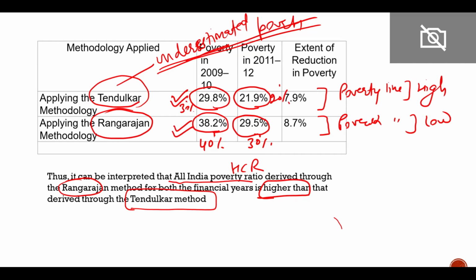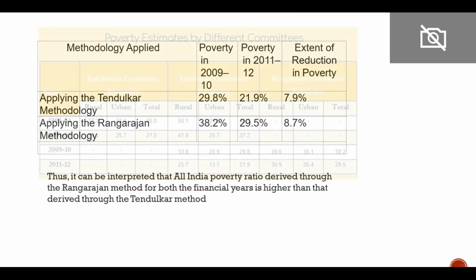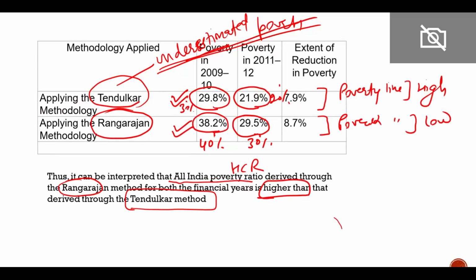So this difference can lead to many people being excluded from government benefit. So if the person is not classified as the BPL, then it might lead to exclusion of the person from the government schemes. It can lead to wrong notion that poverty has been decreased in India.